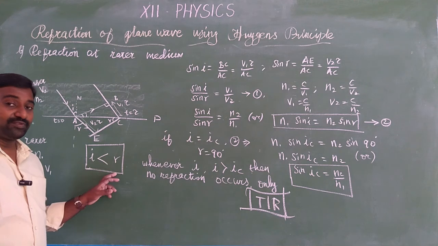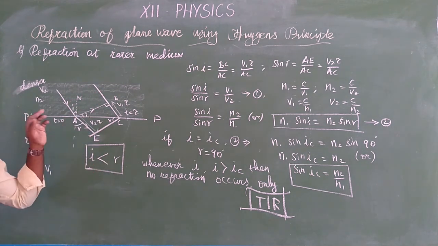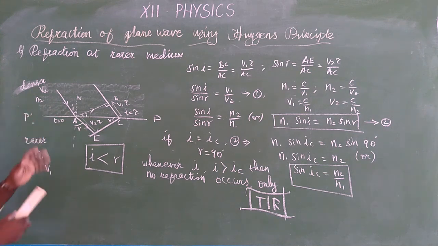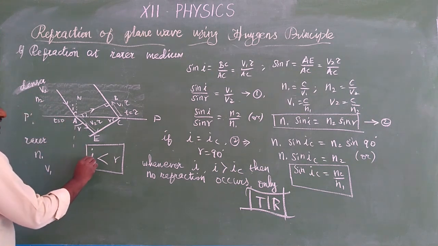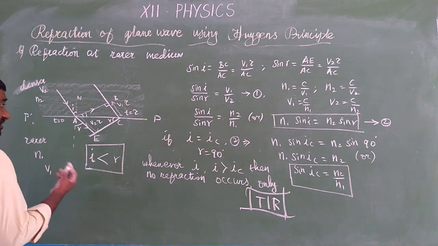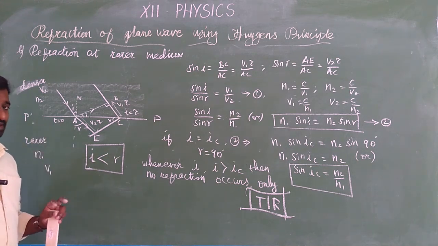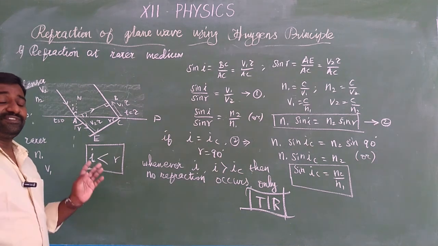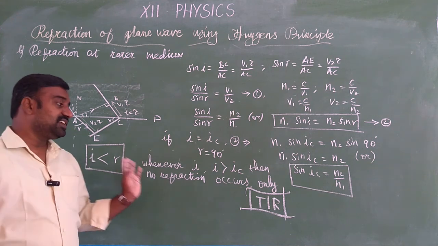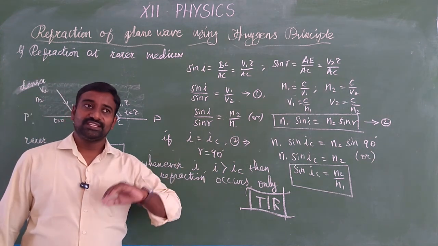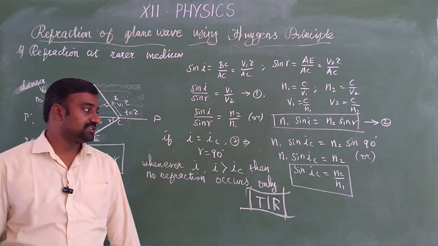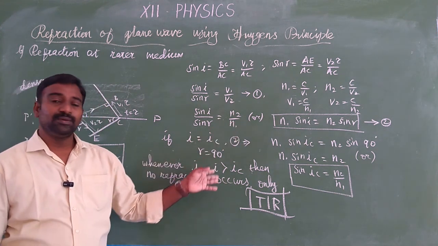Okay. So listen carefully. In the previous topic, what we saw is that light came from the rarer medium to the denser medium. Then the angle of incidence is greater. But now, we have optically denser to optically rarer, and the angle of incidence is less than the angle of refraction. So the speed in the first medium is less than the speed in the second medium, so there is no chance for refraction. Only internal reflection takes place. So after this, however much you further increase the angle of incidence, it is not at all possible for refraction to occur. Only total internal reflection occurs. We have proved that using Snell's law.